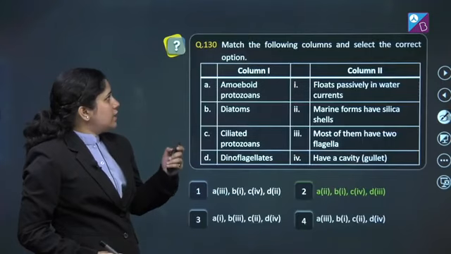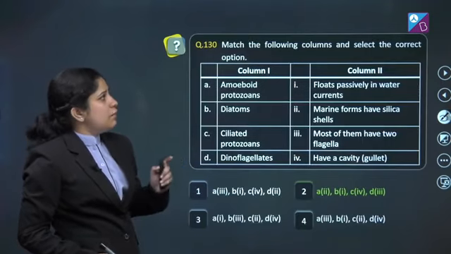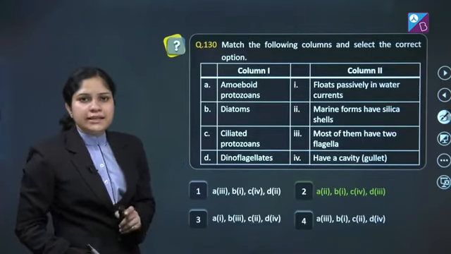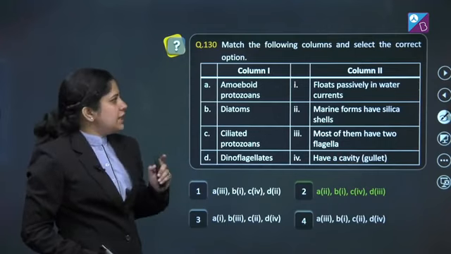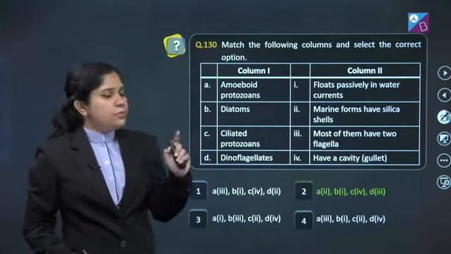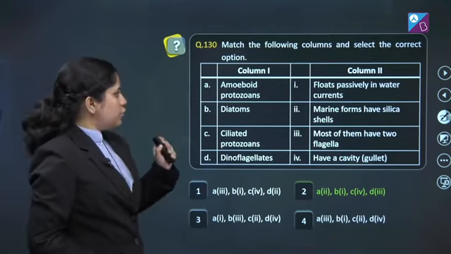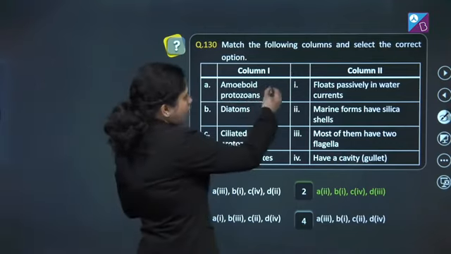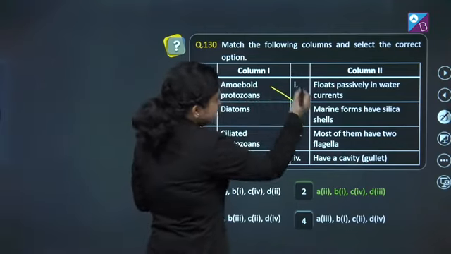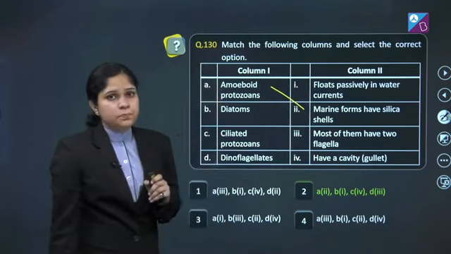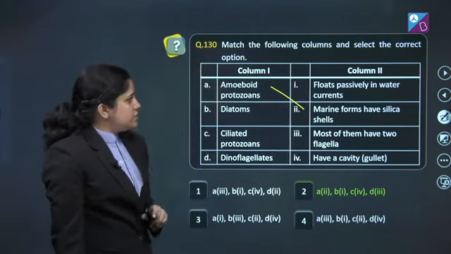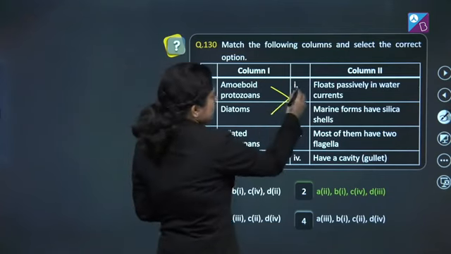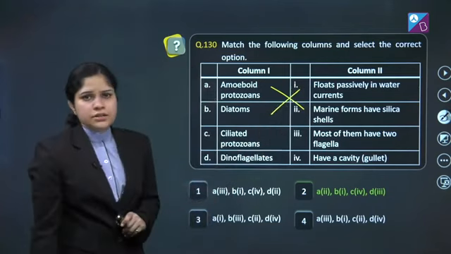Question number 130. Match the following columns and select the correct option. Let's see. A. Amoeboid protozoans. Amoeboid protozoans have silica shells in the marine forms. B. Diatoms. Diatoms float passively in the water current.